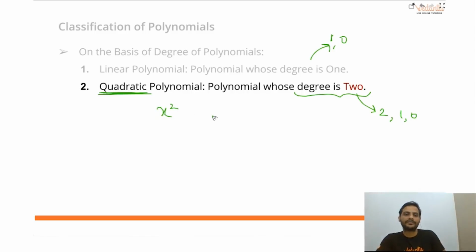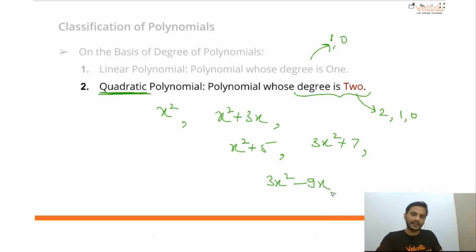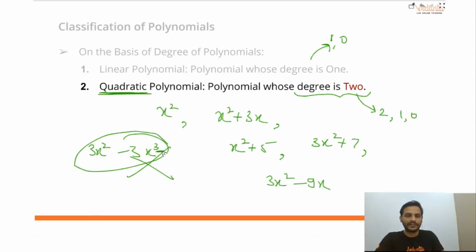So I will say x square is a quadratic polynomial, yes. X square plus 3x is a quadratic polynomial, yes. X square plus 5 is a quadratic polynomial, yes. 3x square plus 7 is a quadratic polynomial, yes. 3x square minus 9x is a quadratic polynomial, yes. Okay, 3x square minus 3x cube is a quadratic polynomial, no, because degree is not 2.